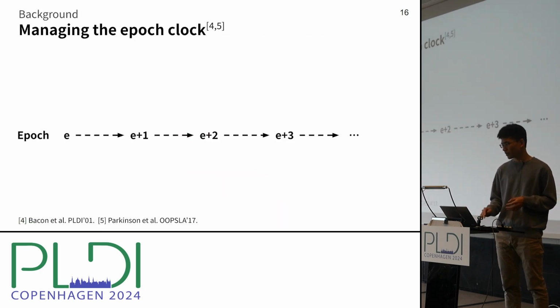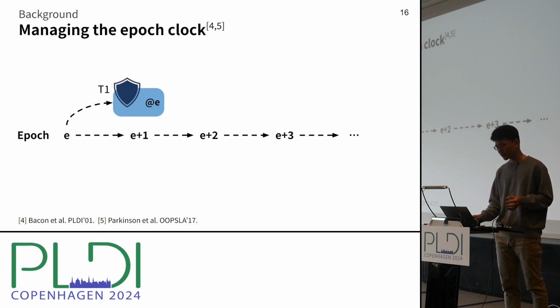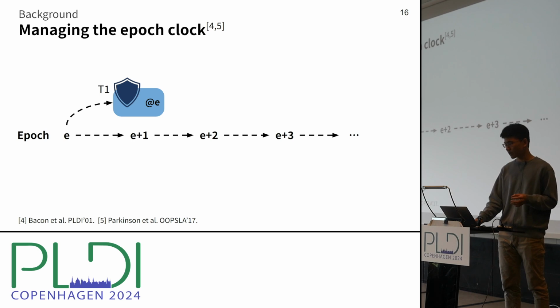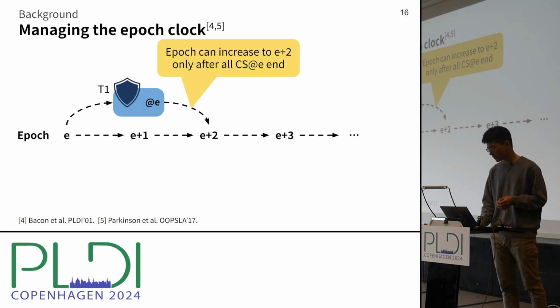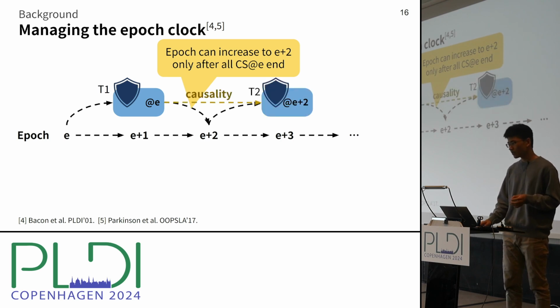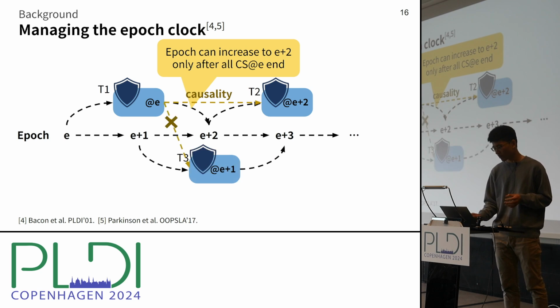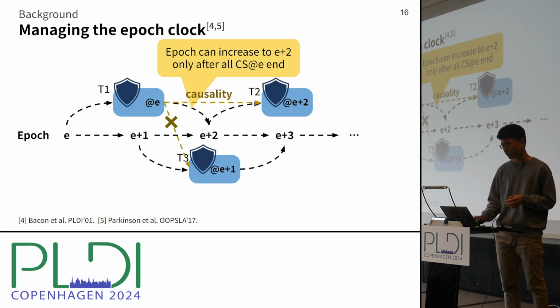So to implement this idea efficiently, we're going to use the epoch clock from EBR. In EBR, we have a global epoch clock that represents the logical time like this. And a thread can start a critical section at some epoch E. The key property of this epoch clock is that it increases to E plus 2 only after the critical sections that started at epoch E are released. This means that there is a causality between critical sections of epoch E and epoch E plus 2, but not necessarily between E and E plus 1.